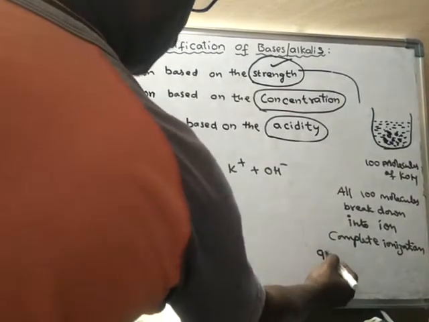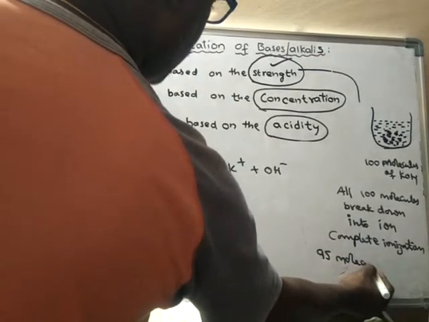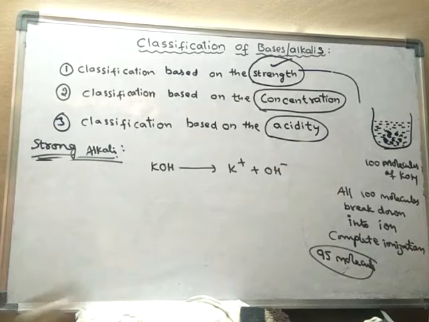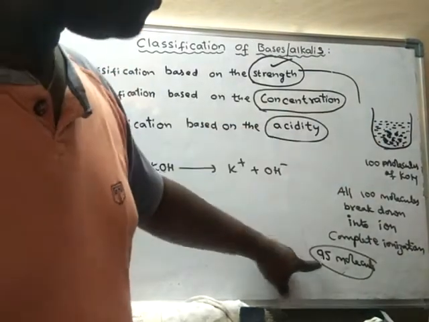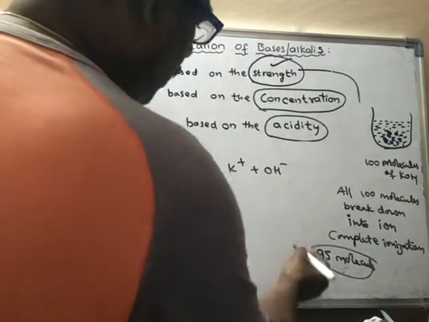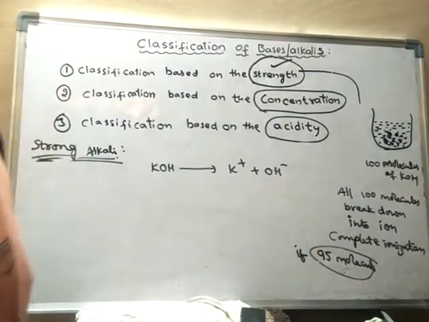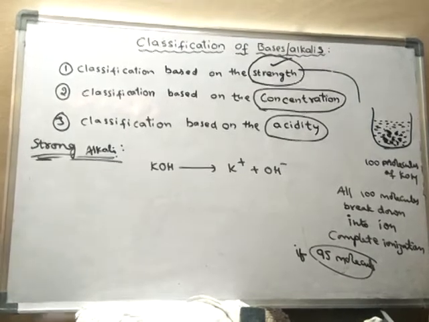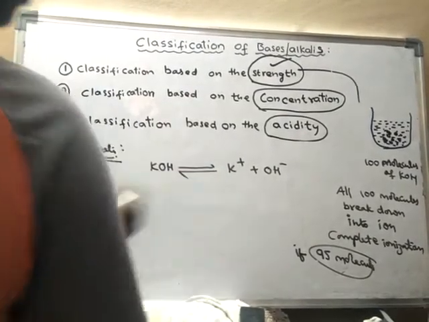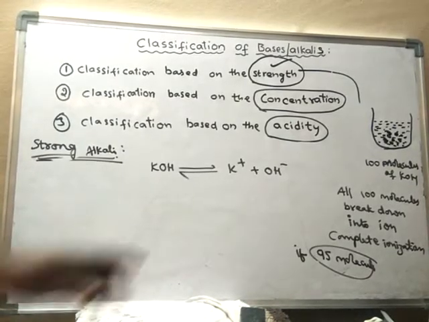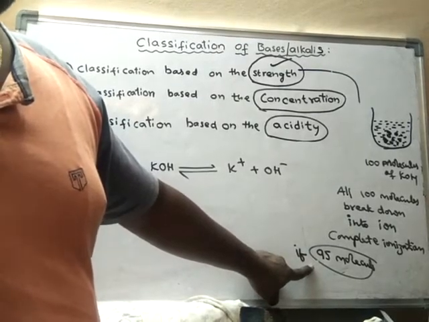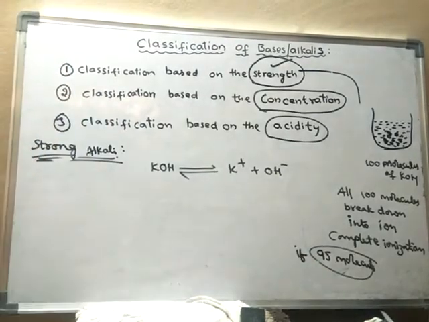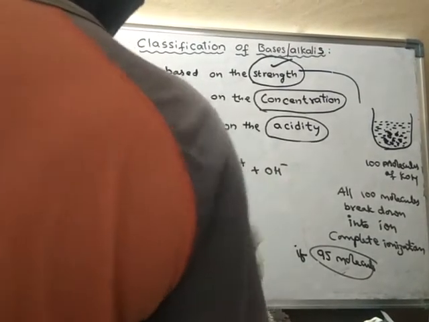Suppose there are only 95 molecules ionized, then what do we have to use? We have to use a double arrow. In that case also we use a double arrow, because some molecules are left unionized. If only 95 molecules out of 100 undergo ionization, we still use the double arrow, because here it is incomplete ionization. 5 molecules remained in the solution without undergoing ionization. Okay, got it.